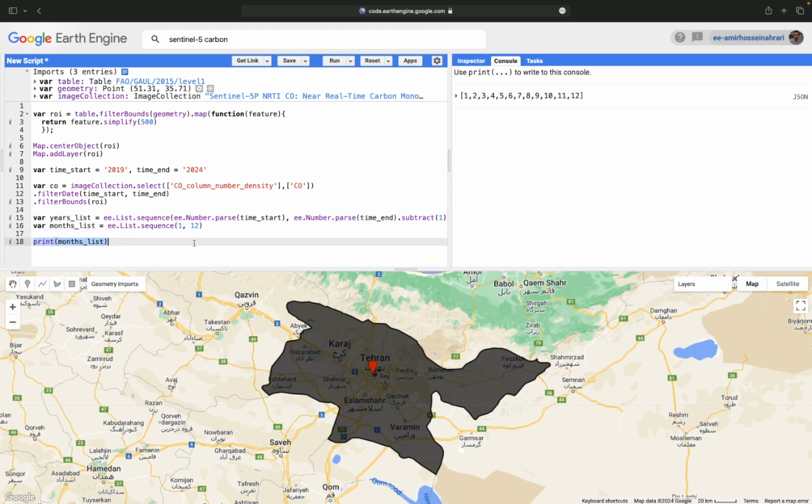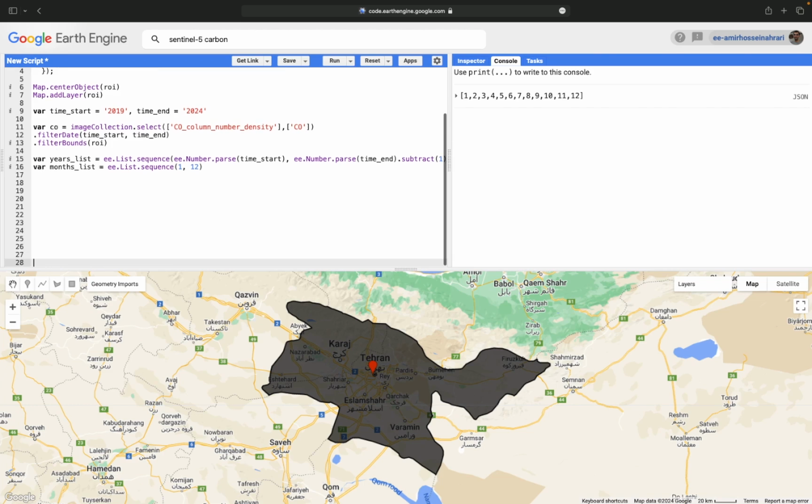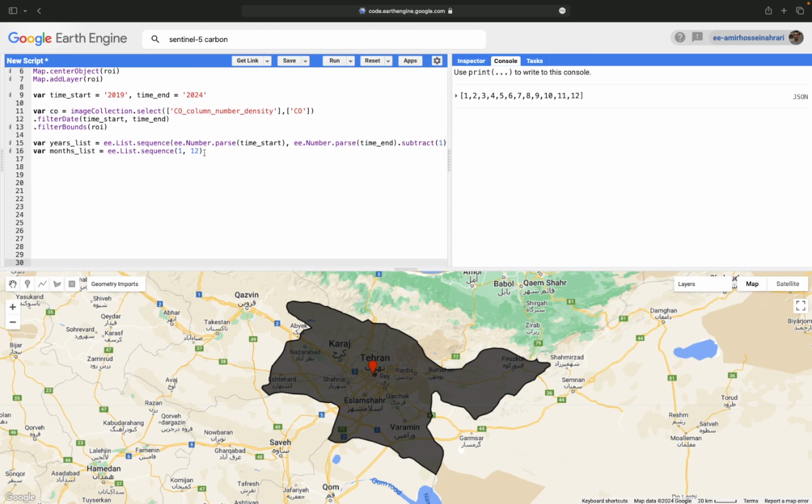So now we need to make a function to return the monthly average for carbon monoxide from 2019 to 2024. Save your code and then continue coding. A new variable is made. This is COmonthly equals, first, the years list.